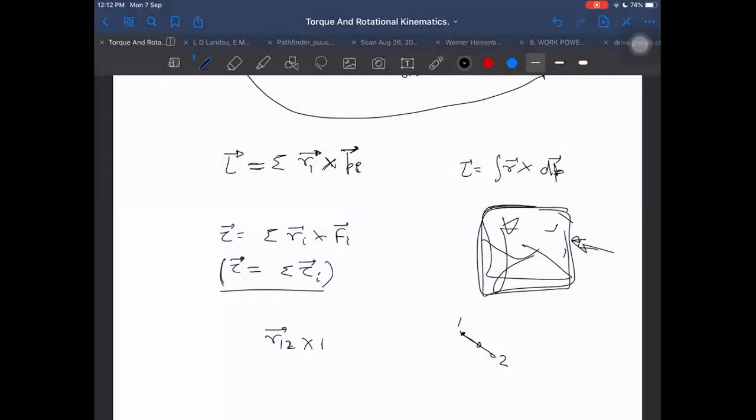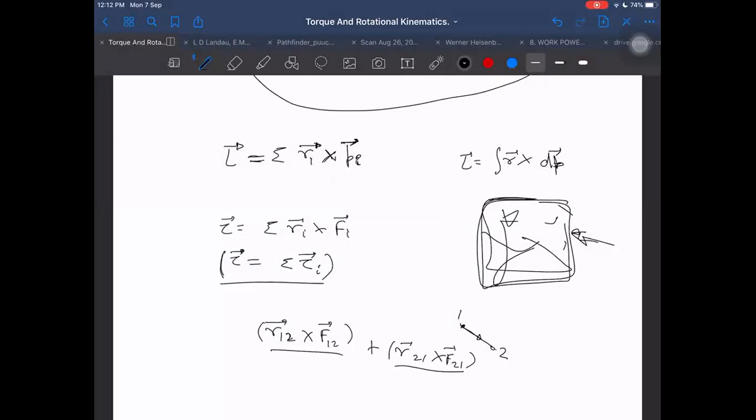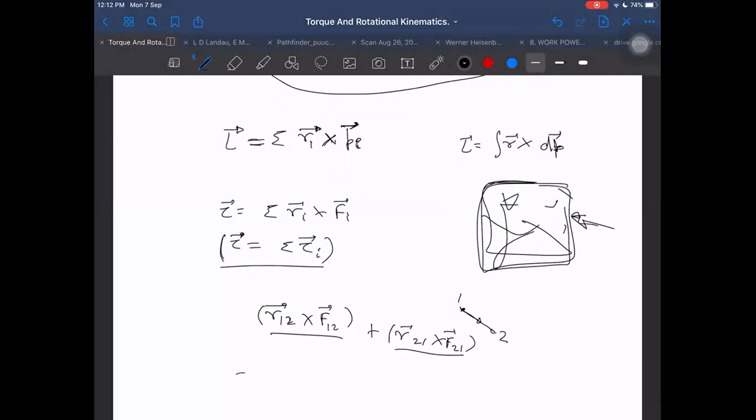R12 cross F, the force acting between 1 and 2. Let's say this is the force between 1 and 2, and I want to prove that this plus the position vector of 2 with respect to 1 multiplied by the force on 2 due to 1, this total should be 0. Will it be 0? Yes, I can prove it to be 0, I think. Wow, how? I can prove it 0 in this way.